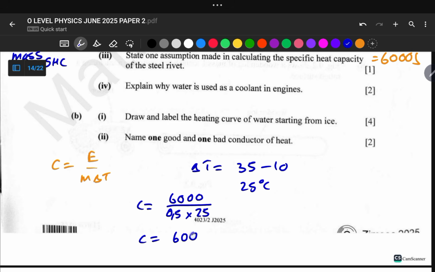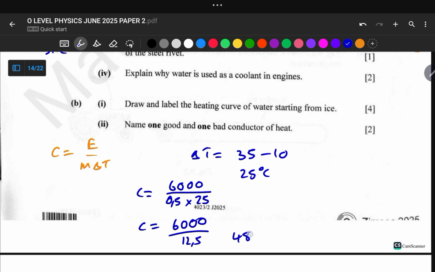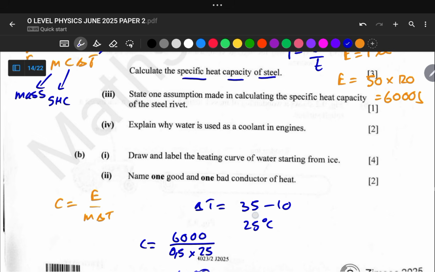So it is 6,000 divided by 12.5, and when we divide 6,000 by 12.5, we get 480 joules per kg per degree Celsius, or per Kelvin. We can just say per Kelvin. So these are the units for the specific capacity of the steel.